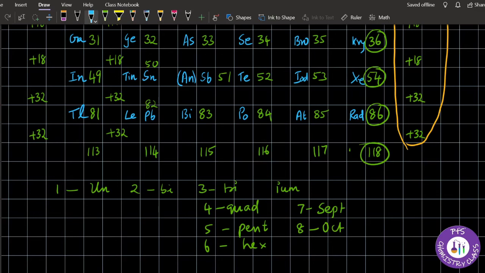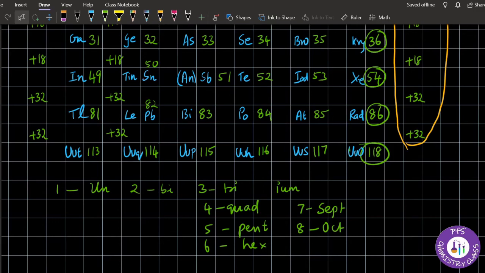Okay, so this will be 113. 113 will be ununtrium. Okay, Uut. So you will have ununtrium. Again ununquadium, 4. Similarly, ununpentium, 5. Ununhexium, 6. Ununseptium, 7. Ununoctium, 8.